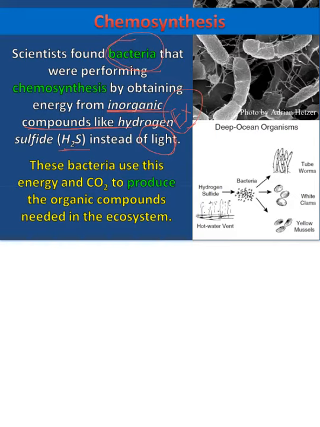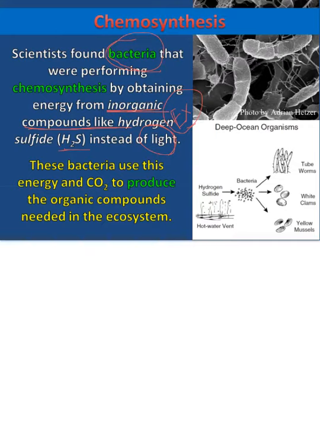So these bacteria use this energy and the CO2 to produce the organic compounds needed in the ecosystem. Because remember, they need those carbon-hydrogen bonds. They need to make the food. They need to make glucose, which has carbon-hydrogen-oxygen bonds. So chemosynthesis, they're making things out of inorganic compounds, those minerals and the heat that these hot water vents give off.